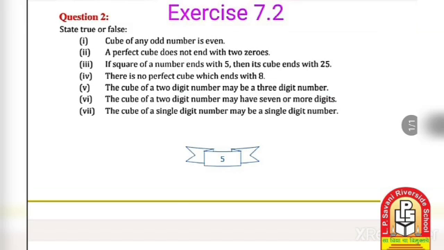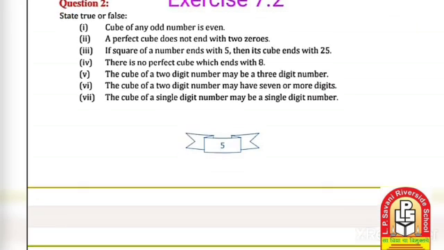In the previous lecture, we completed question number 1 of exercise 7.2, chapter number 7, Cube and Cube Root. In this lecture, we start with question number 2. This is a true-false type question, and we have to justify whether each sentence is true, and give the reason behind it. First question: the cube of any odd number is even.